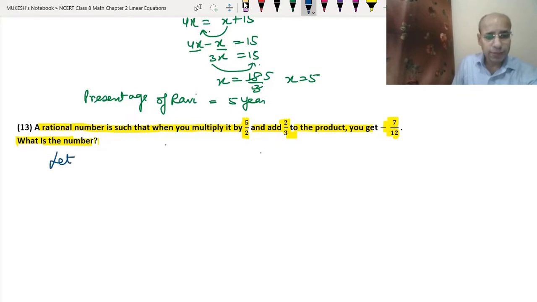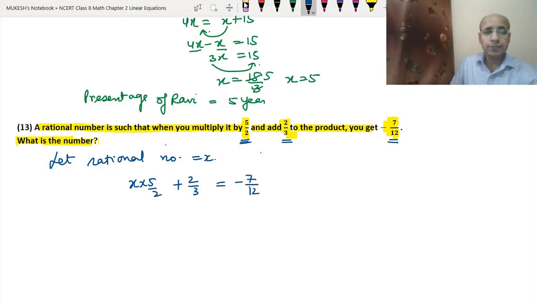So let the rational number equal x. Now when you multiply it by 5 upon 2, that means x has been multiplied with 5 upon 2, and add 2 upon 3 to the product, that means we have to add 2 upon 3 to it. Then you get minus 7 upon 12. That means the result is minus 7 upon 12. Again, we have multiplied x with 5 upon 2 and have added 2 upon 3 to it, so we have got the result minus 7 upon 12. So x into 5 is 5x upon 2, plus 2 upon 3 equals minus 7 upon 12.